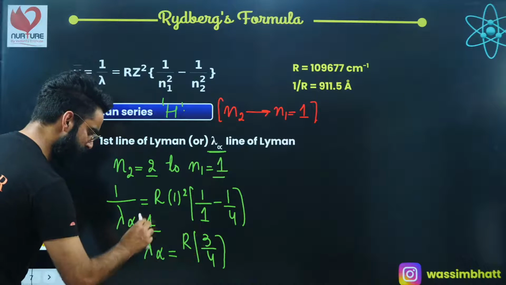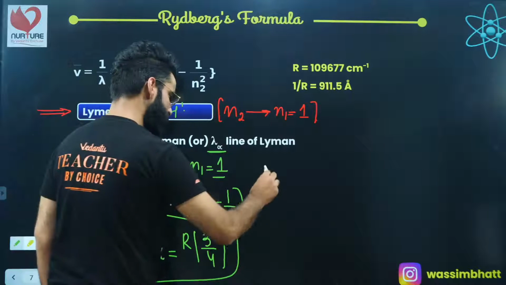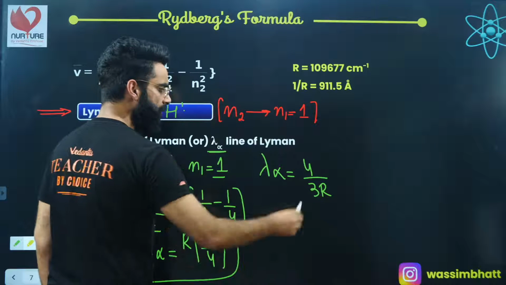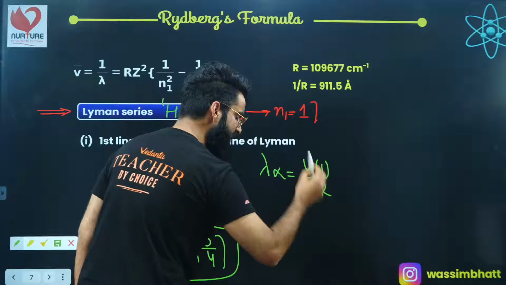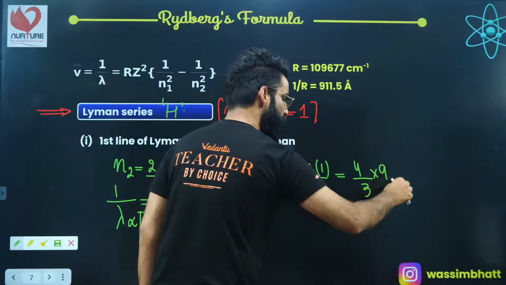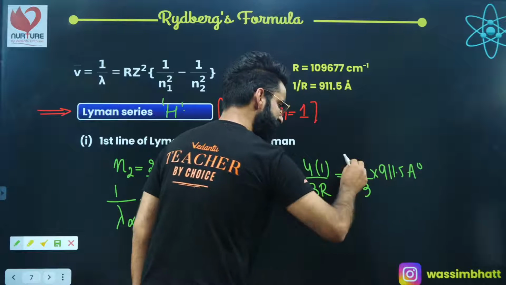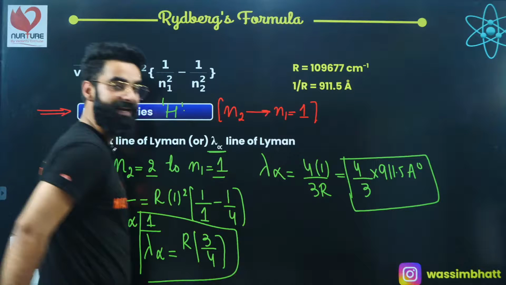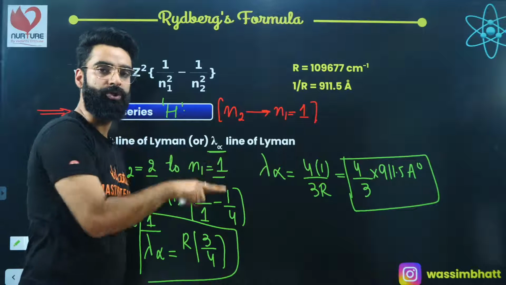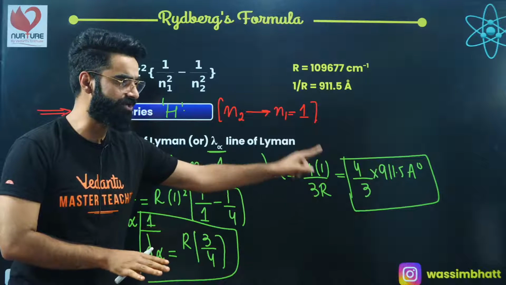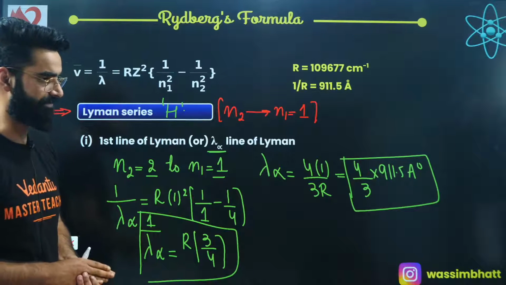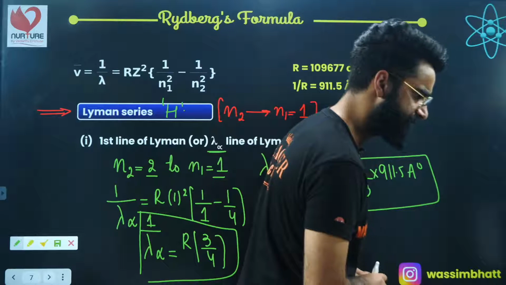From here, if you take the reciprocal of this equation, you'll be getting lambda alpha is equal to 4 divided by 3R. Already I've told you 1 divided by R is nothing but 911.5 angstroms. So it's going to be 4 divided by 3 multiplied by 911.5 angstroms. So people, this is the wavelength of the radiation emitted in case of hydrogen atom when the electron makes a transition from 2 to 1. This is the wavelength of the radiation emitted during the first line of Lyman series. I'm sure it's clear to everyone, right? Yes? Perfect? Absolutely.